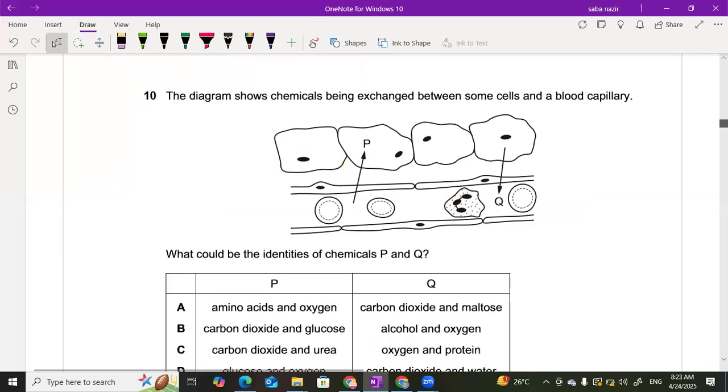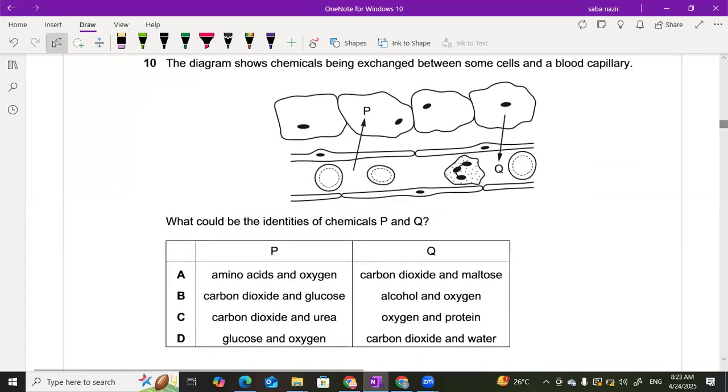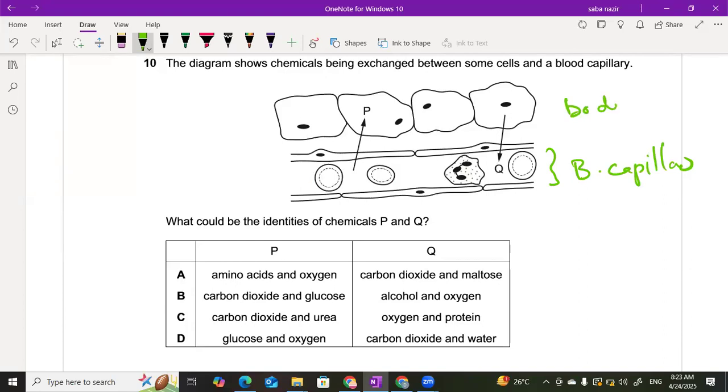This is a mind map, I say, for a biology student. This is a very important mind map. This structure shows the blood capillary, and these are the body cells. The diagram shows a chemical being exchanged between the blood capillary and the cells. They show that there are some molecules moving from blood to the body cell. Blood to the body cell is C. So the body cell must be requiring something important. So amino acid and oxygen, yes, it makes sense.